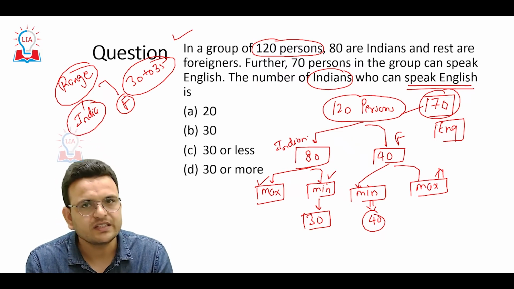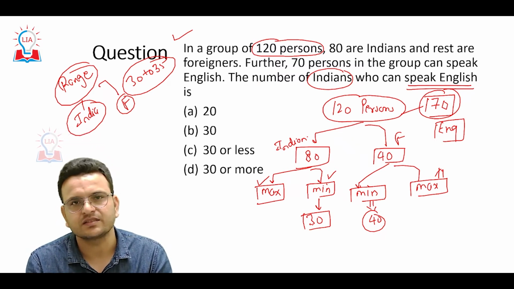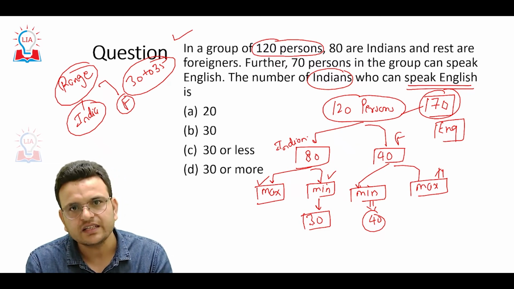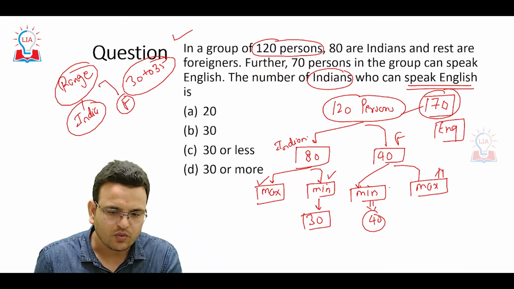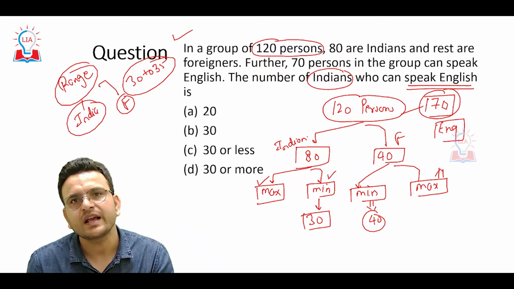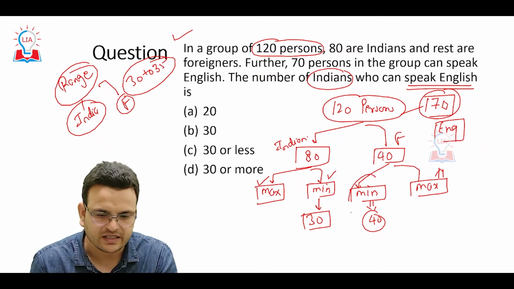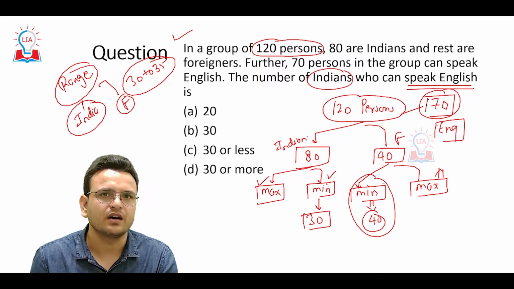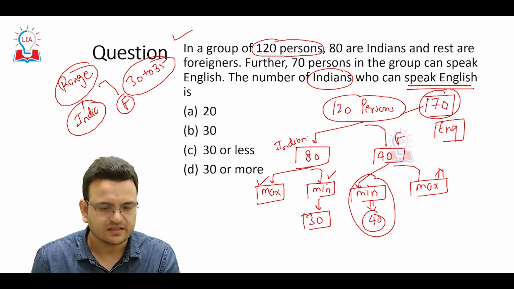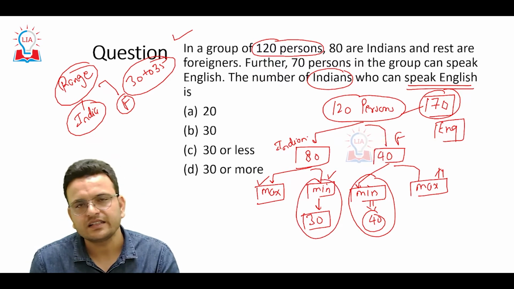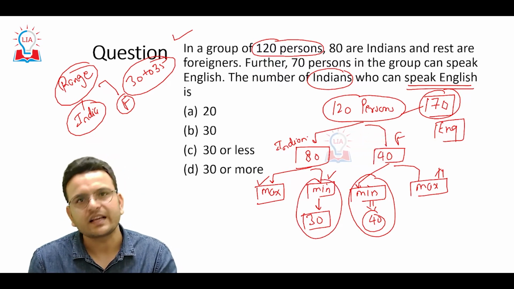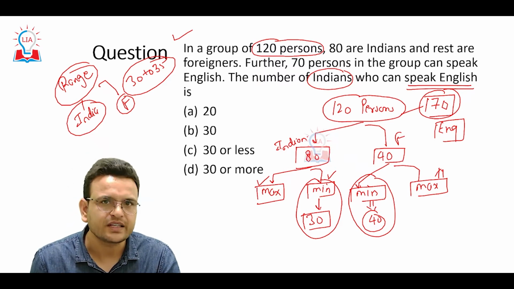It simply means that a minimum of 30 Indians definitely speak English. Able to understand? I found the maximum foreigners who can speak English, they are 40 because there are only 40 foreigners. So at least 30 Indians definitely speak English.